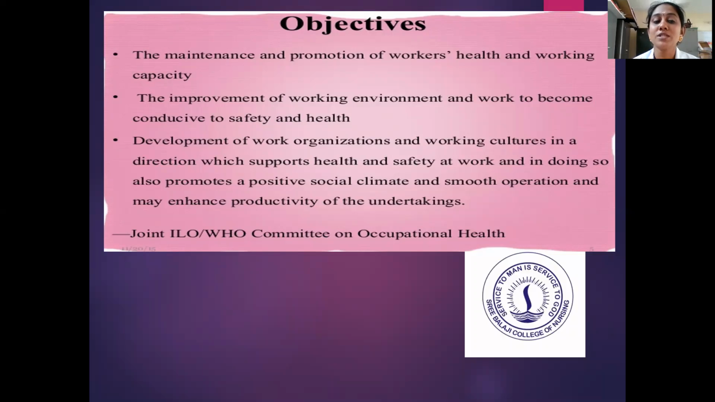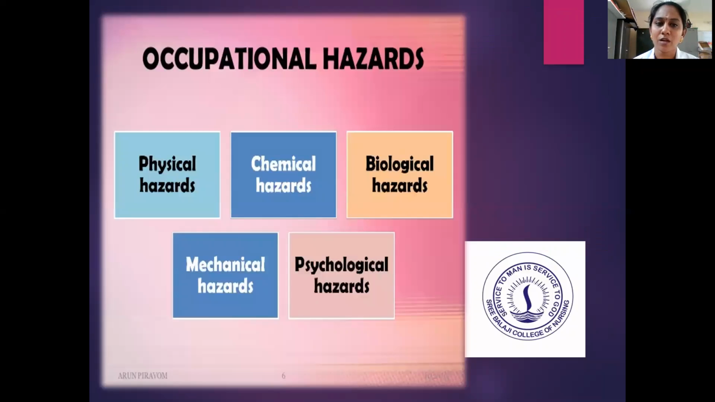The third objective is the development of work organizations and working cultures in a direction which supports health and safety at work, and in doing so also promotes a positive social climate and smooth operation, and may enhance productivity of the undertakings. These objectives were also given by the joint ILO WHO Committee on Occupational Health. So we have seen the definition and the objectives of occupational health. Now we will see what the occupational hazards are.